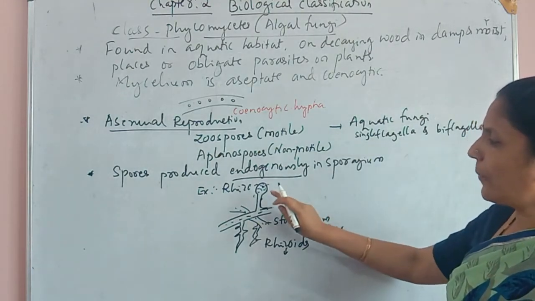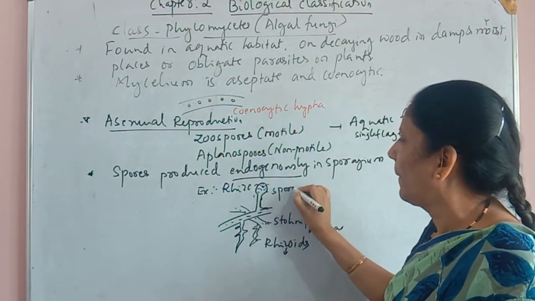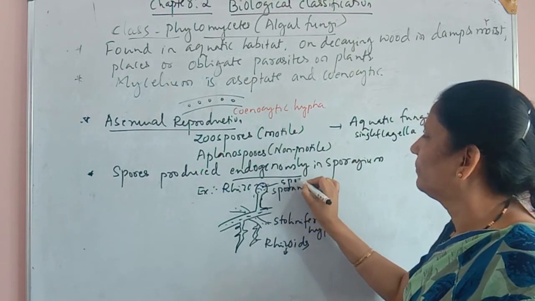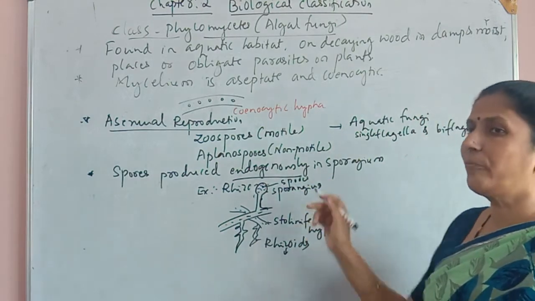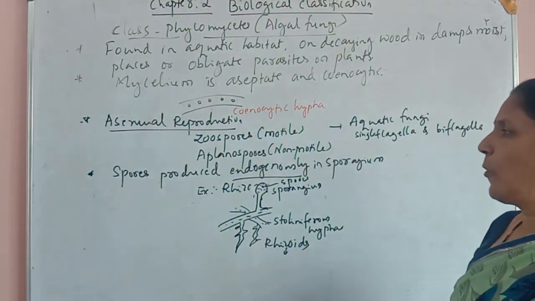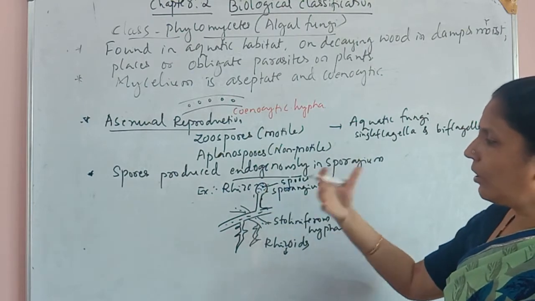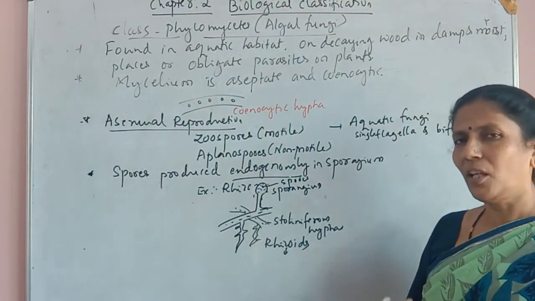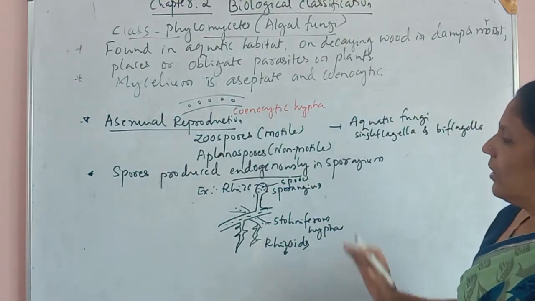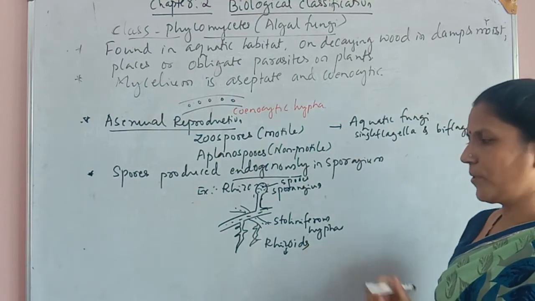When spores are produced within the sporangium, such spores are called endogenous. If the spores are produced outside the sporangium, they are called exogenous. So this is the structure of a sporangium with endogenously produced spores.